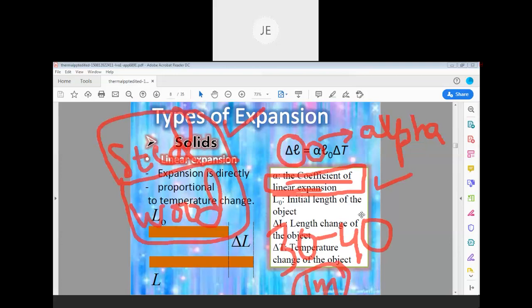After some time, steel will increase to some 1.1 meter and the wood may increase to 1.05 meter. Why? Because the thermal expansion, linear expansion coefficient alpha value for steel is more compared with wood.